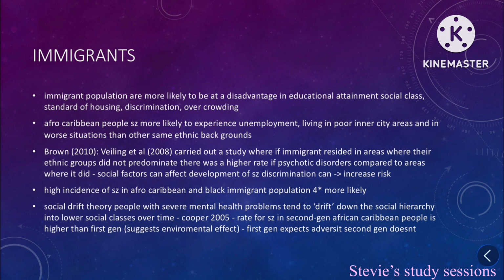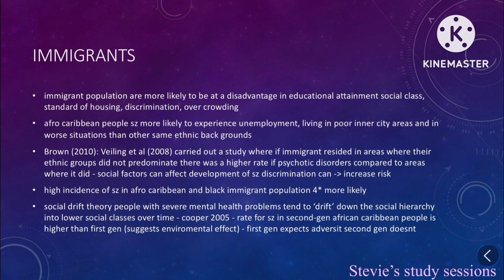There is a higher incidence of schizophrenia in Afro-Caribbean and black immigrant populations. They are 4 times more likely than a normal individual would be. Social drift theory states that with severe mental health problems, people tend to drift down the social hierarchy into lower classes over time. Cooper 2005 found that the rate of schizophrenia in second-generation African-Caribbean people is higher than the first generation. This suggests environmental effects.